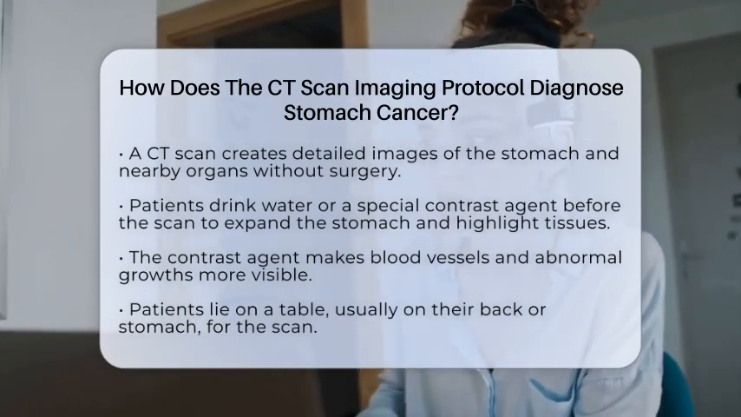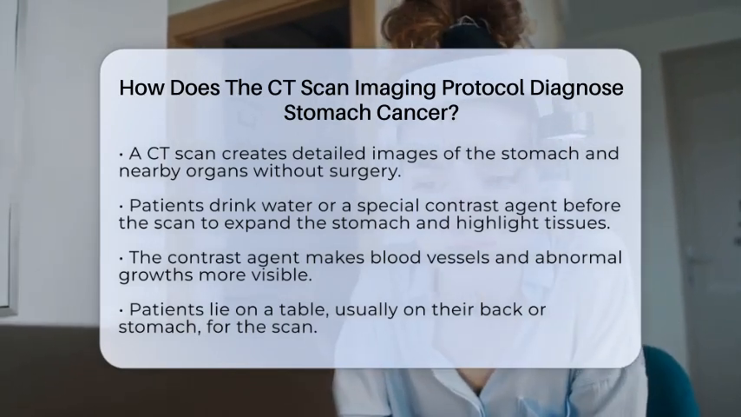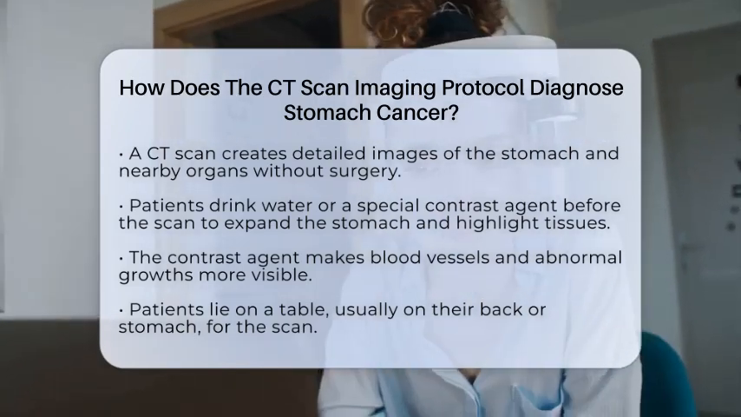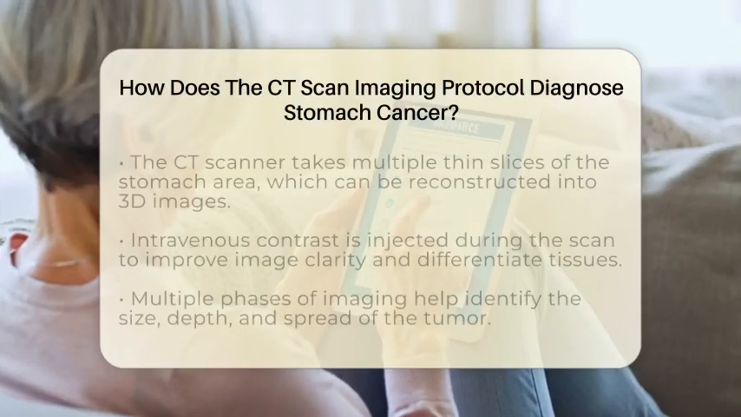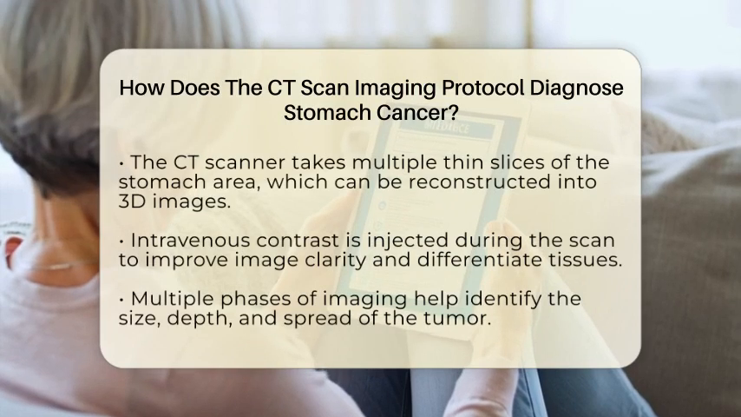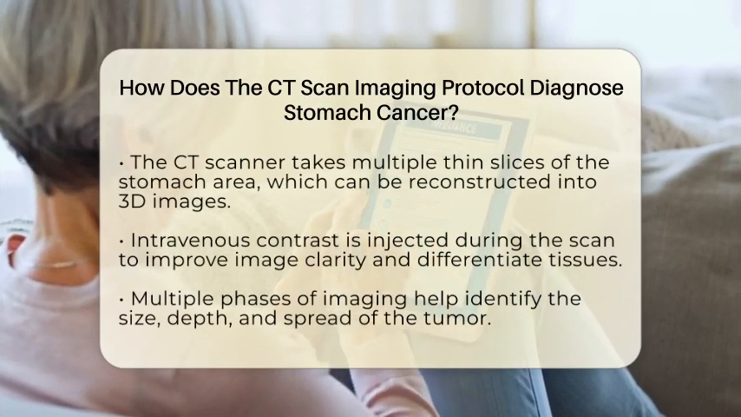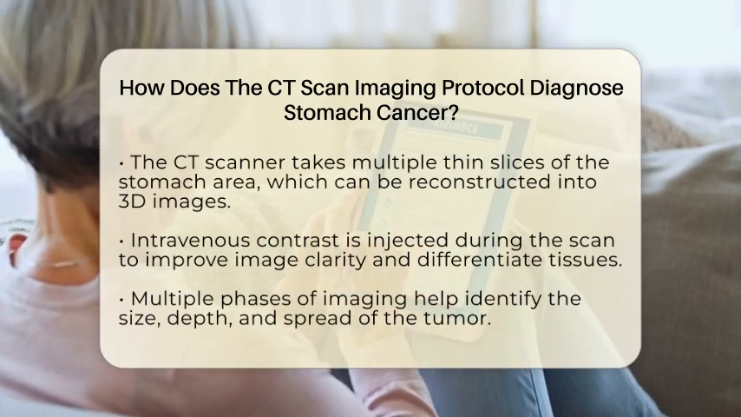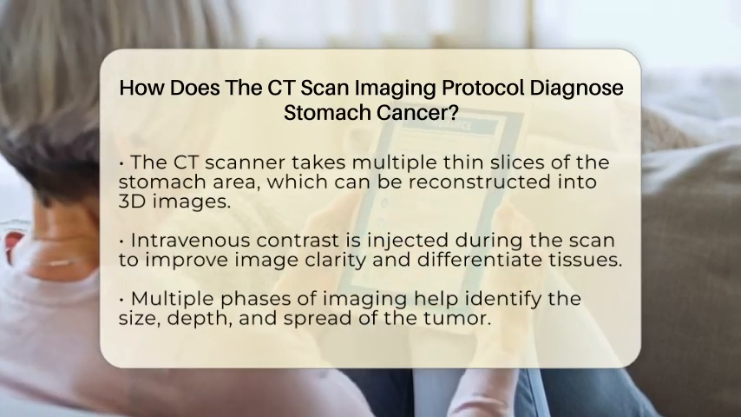Once the stomach is prepared, the patient lies on the scanning table, usually on their back or stomach, depending on what the doctor needs to see best. The CORT scanner then takes multiple thin slices of the stomach area using advanced detectors. These slices are like very detailed cross-sections that can be reconstructed into three-dimensional images.